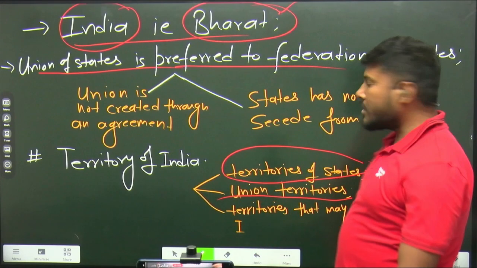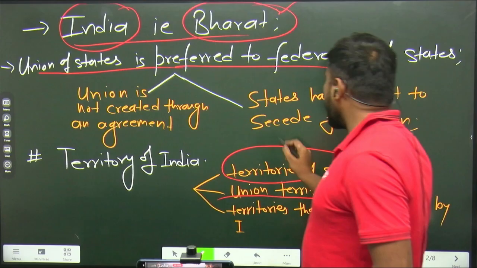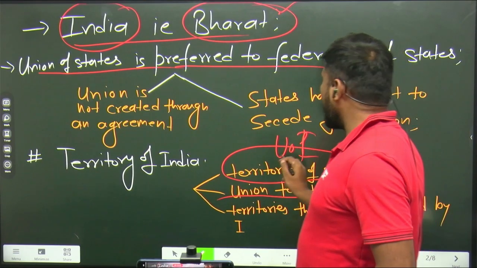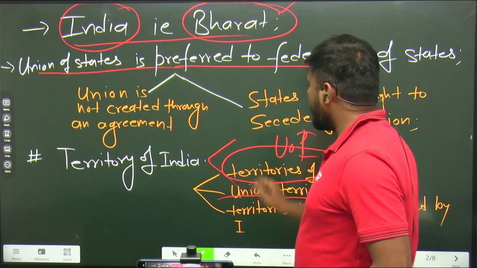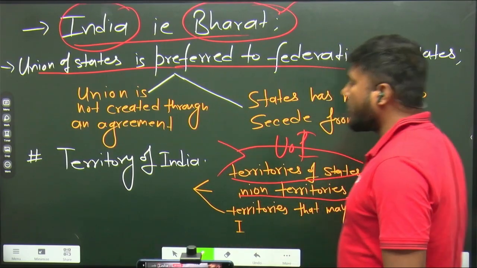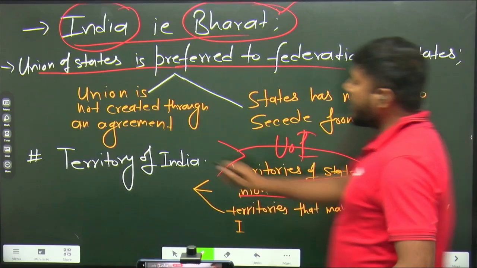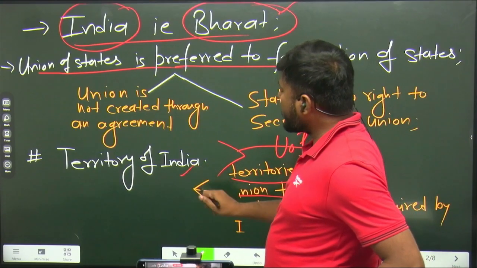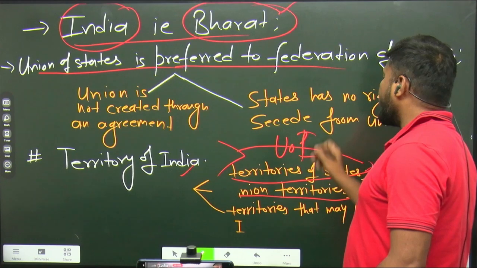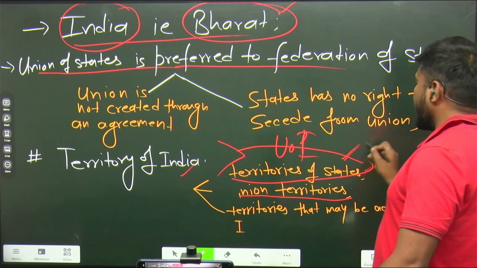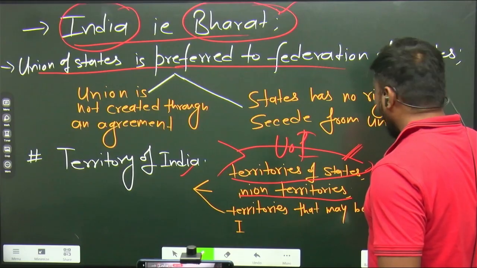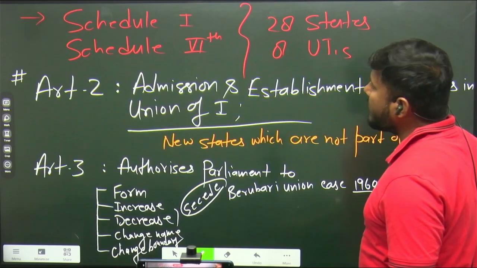So you can understand basically the union of India is smaller than the connotation which we use for the territory of India, right? Territory of India is the broader connotation. It includes all three categories. On the other hand, union of India is like territories of states only, right? Is it okay? Okay, let's move forward and try to understand the next thing which we have written here for you.